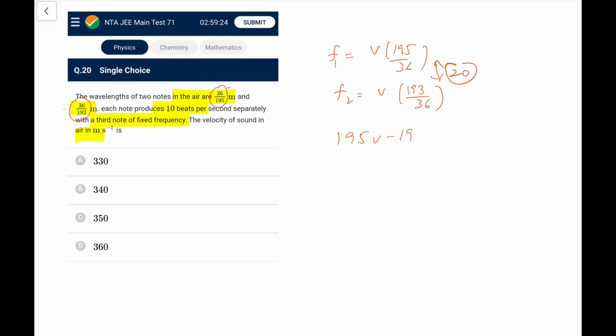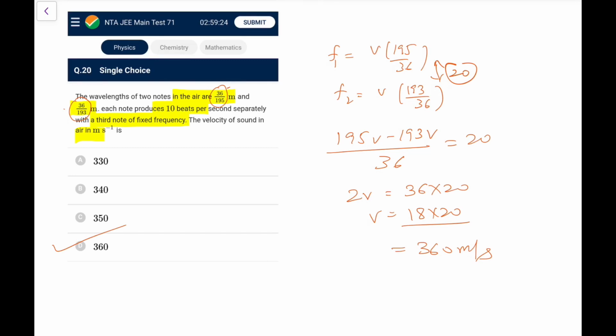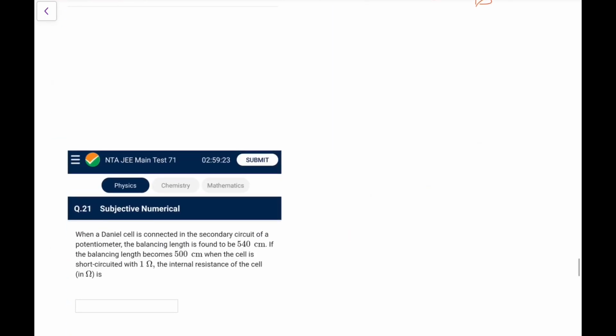So 195v minus 193v upon 36 is equal to 20. So it comes out to be very straightforward. 2v is 36 into 20, so v comes out as 18 into 20, that is 360 meters per second. So it is not a tough one, just find out what it wants to say and solve it.